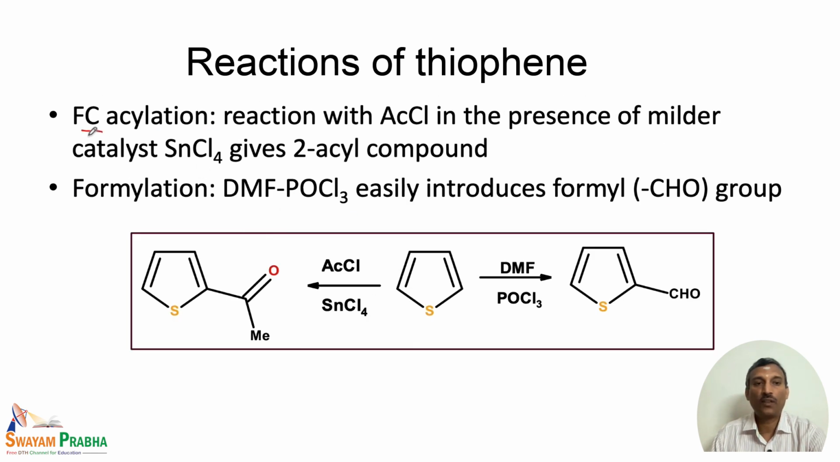And Friedel-Crafts acylation is also possible on thiophene, because this is also an aromatic system like benzene. So, treatment with SnCl4 and acetyl chloride gives the 2-acylated product. Similarly, Vilsmeier-Haack formylation gives the 2-formyl derivative of thiophene. So, these are some of the electrophilic reactions of thiophene.